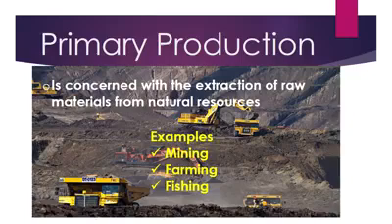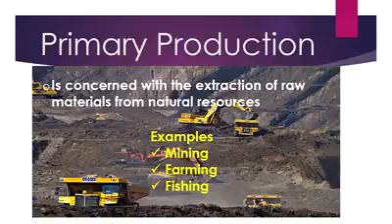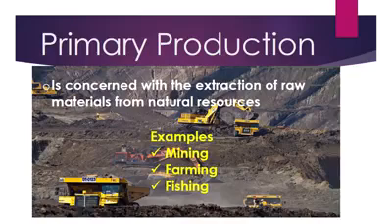Under primary production, as you can see by the picture in the background, there are caterpillars and there is mining activity going on. It is concerned with the extraction of raw materials from natural resources, which includes the mining of ore, land, and the sea where people do the fishing. So the examples of primary production or extractive production are mining, farming and fishing, because it is concerned with the extraction of raw materials from natural resources.